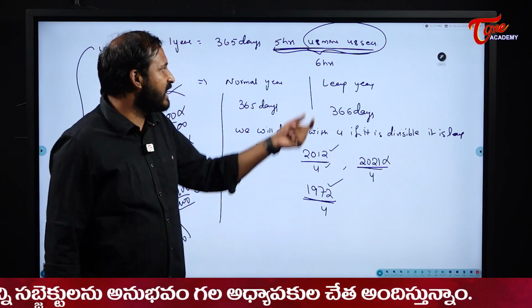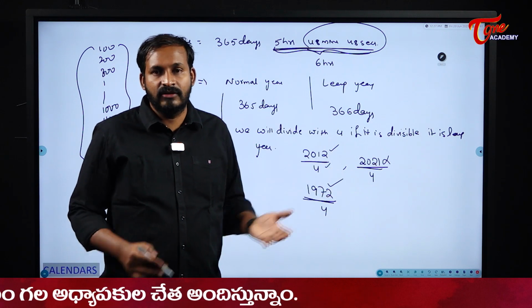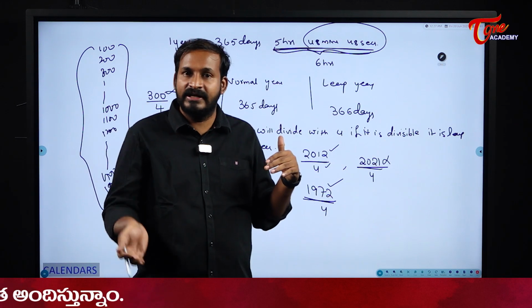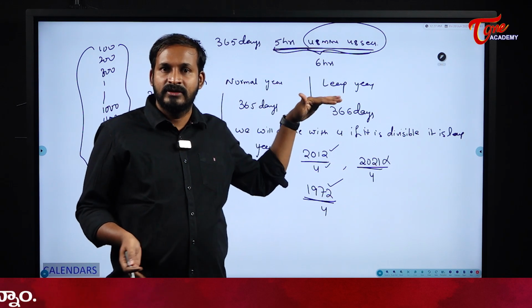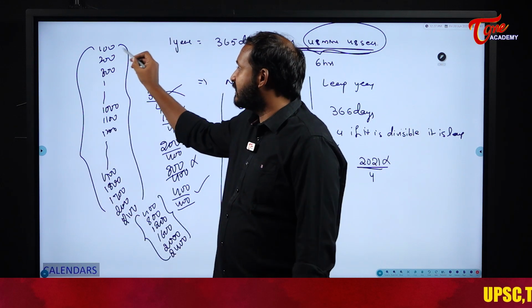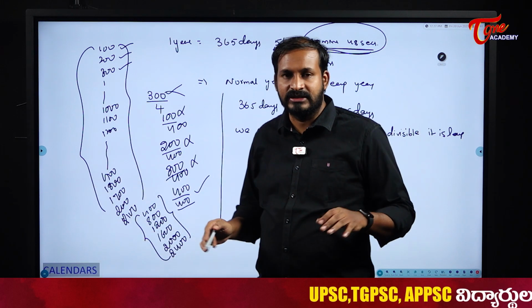That is the only reason. The reason here is actually it is not exactly 6 hours. This is less than 6 hours. That means you are adding some additional time, right? To compensate this additional time, I should delete it, right? I am adding excess time, so I need to delete it, right? Where I am deleting the leap years means at the centuries, that too at 100, 200 and 300. And 400 as usual.